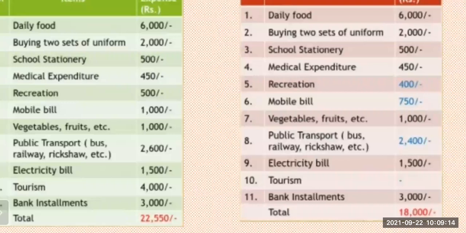Now my earning is 20,000. My expenditure is 18,000. So I have 2,000 rupees remaining in my hand. So this budget is a surplus budget. It is a very good budget for me. Okay, do you understand very well? I think so.